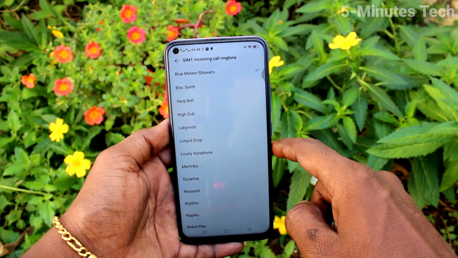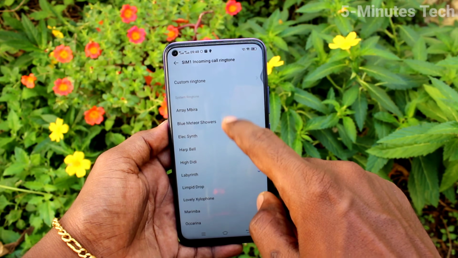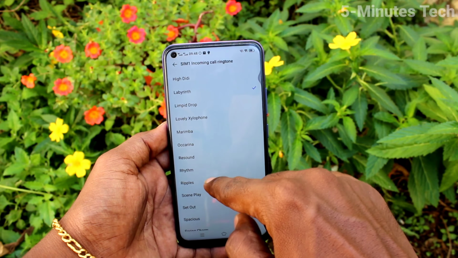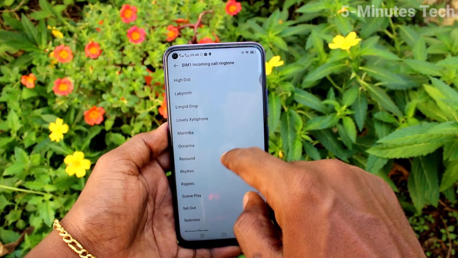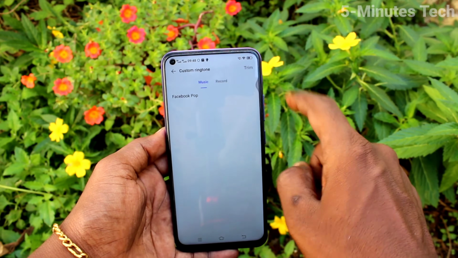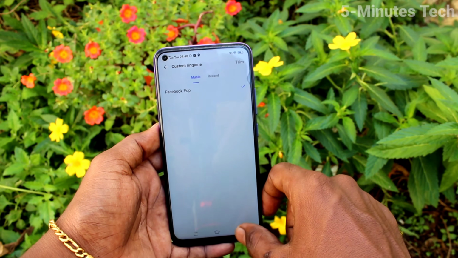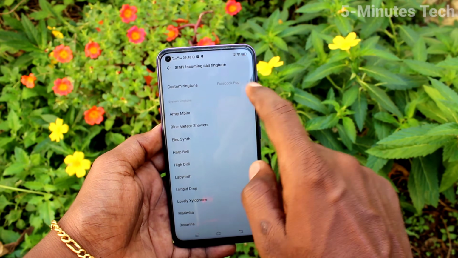Click on SIM1 incoming call ringtone, and here you can select tone. These are all the system ringtones. Just select any one. Otherwise, you can set custom ringtone. Click here for custom ringtone, and if you have any music file in your local folder, you can select that. Here I have only one file and that's showing now.